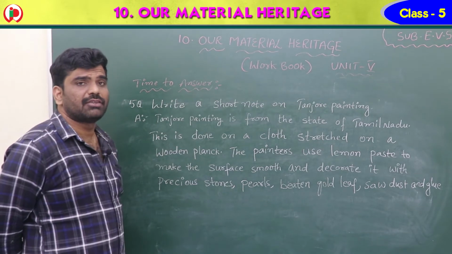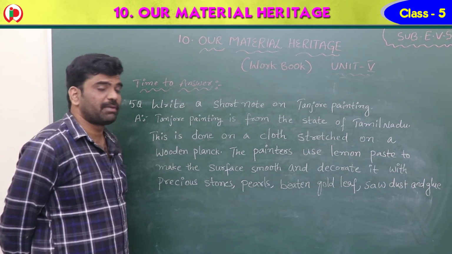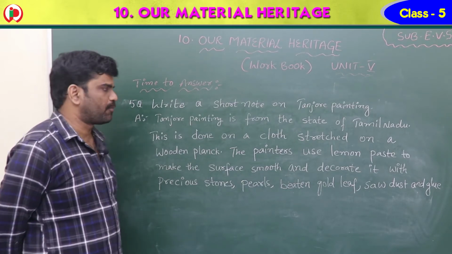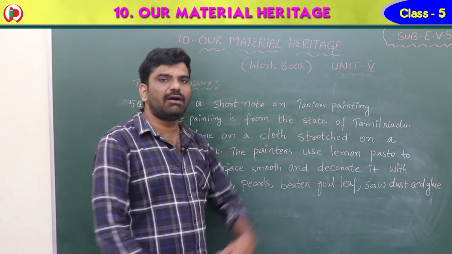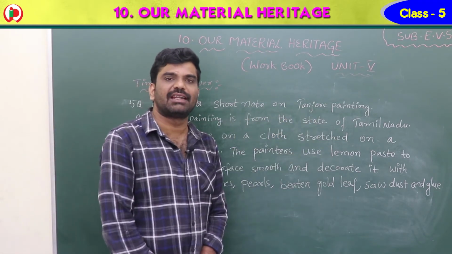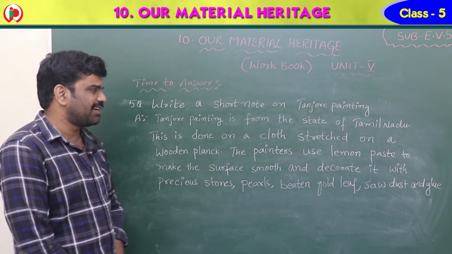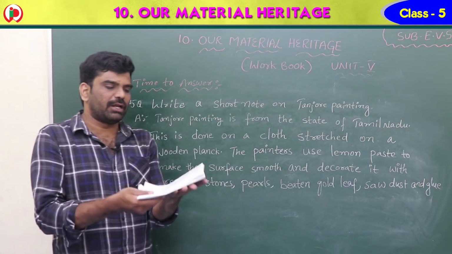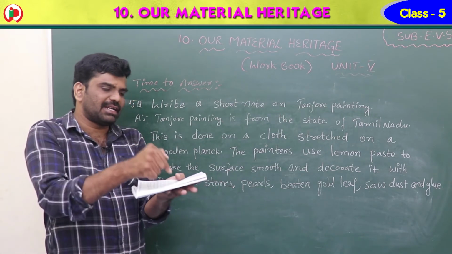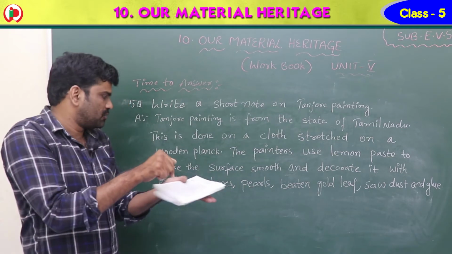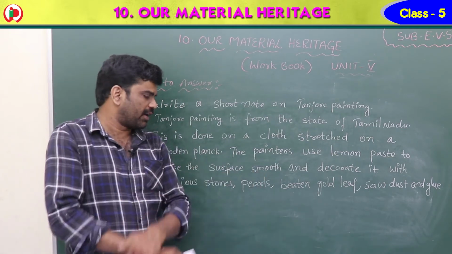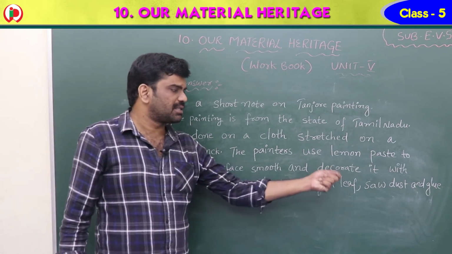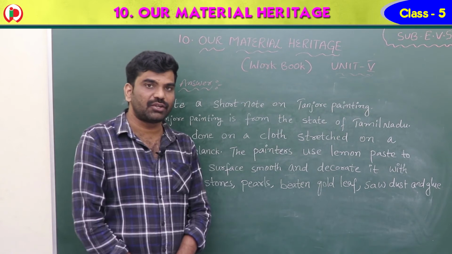Write a short note on Tanjore paintings. We know that we have 3 types of paintings in this lesson: Madhubani painting, miniature painting and Tanjore painting. Tanjore painting is from the state of Tamil Nadu. Which state, children? Tamil Nadu. This is done on a cloth stretched over a wooden plank. See, in the wooden plank the cloth is stretched. The painters use lemon paste to make the surface smooth and decorate it with precious stones, pearls, beaten gold leaf, sawdust and glue. These are the things that are used.